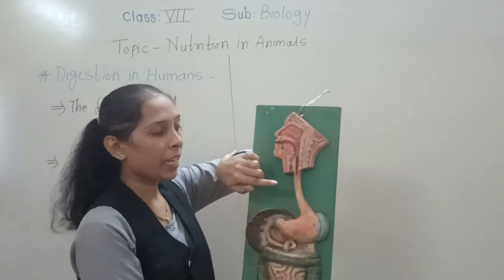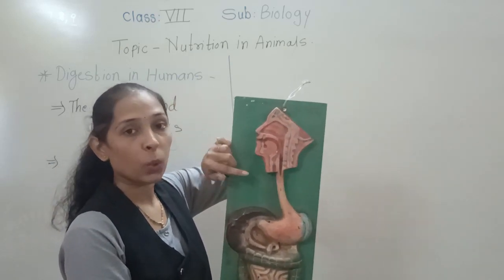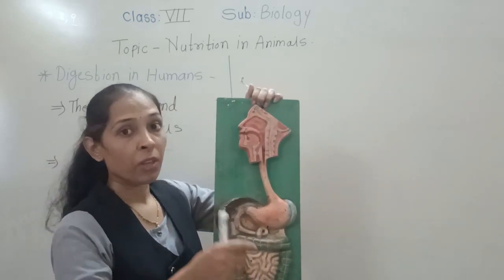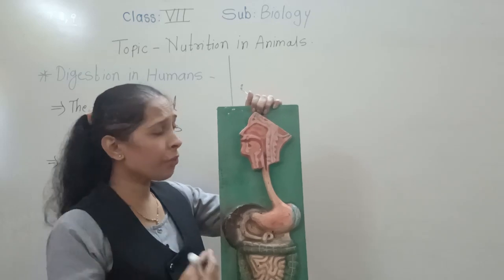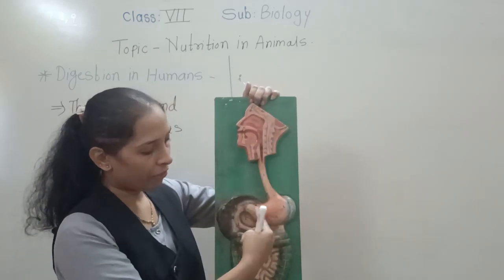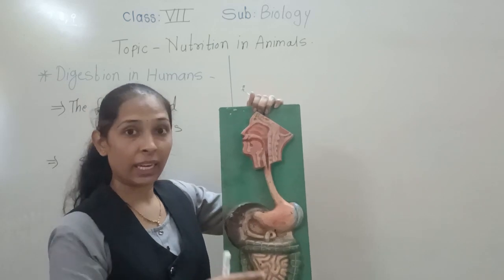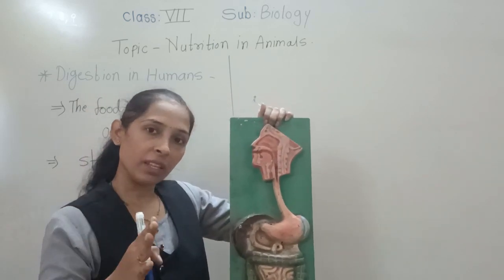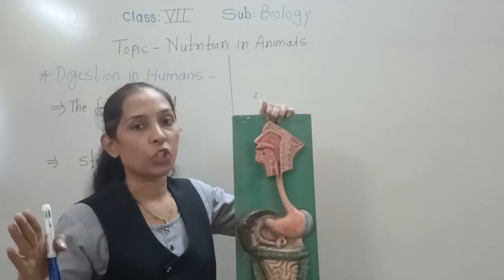But this wave-like motion does not take place only in the esophagus. The food from the mouth up till the anus passes through the different parts of the alimentary canal, and all that passing of the food takes place with the help of the wave motion only.